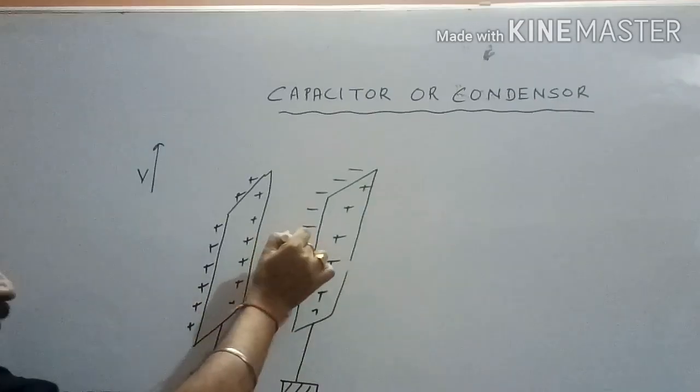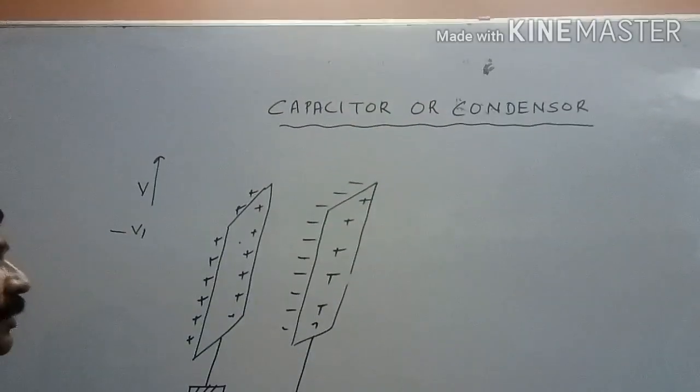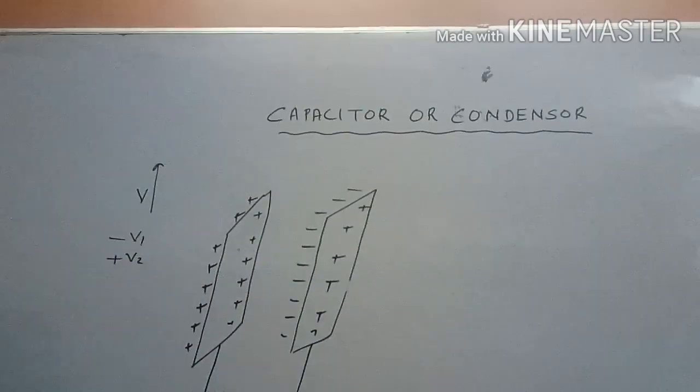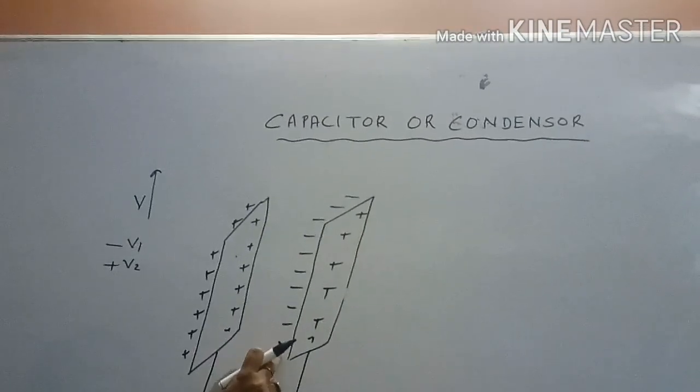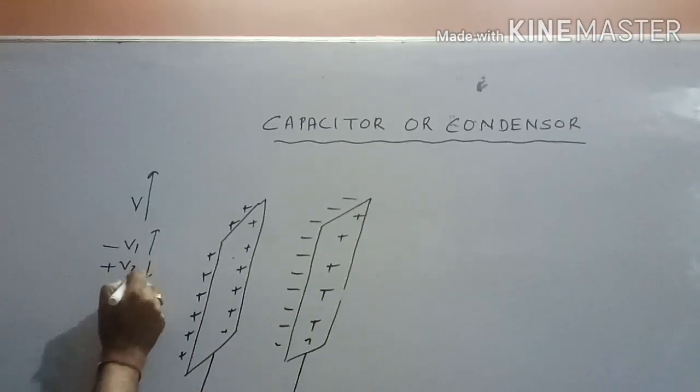Now this negative charge will produce negative potential here. This positive charge will produce positive potential here. Since the negative charge is close to it, the negative potential value will be more as compared to the positive potential.